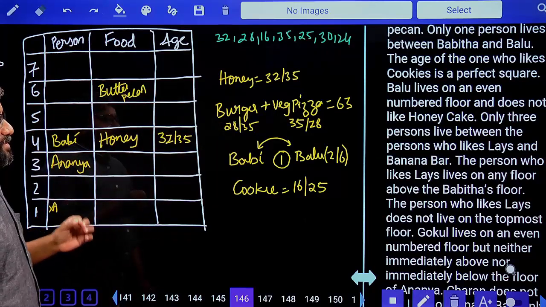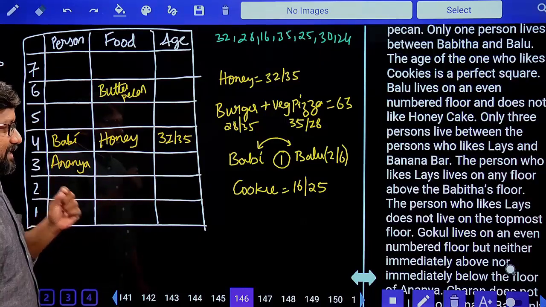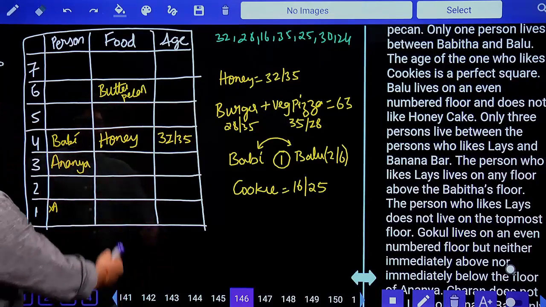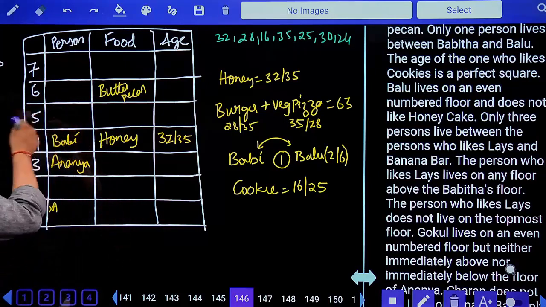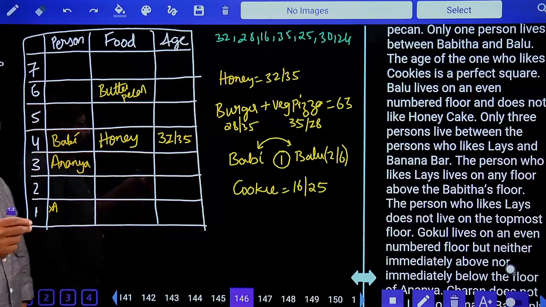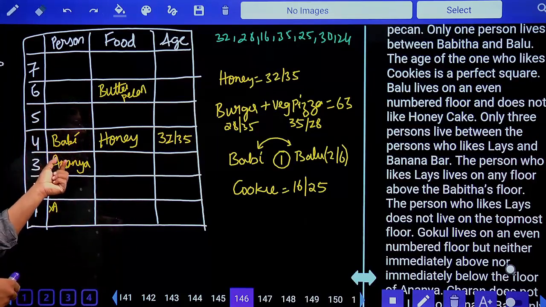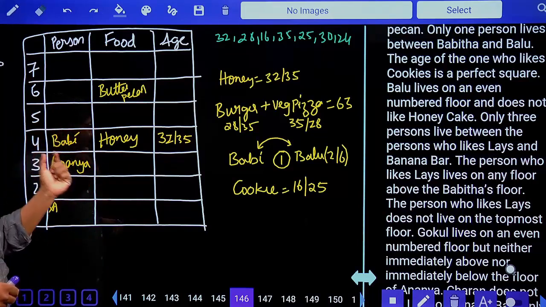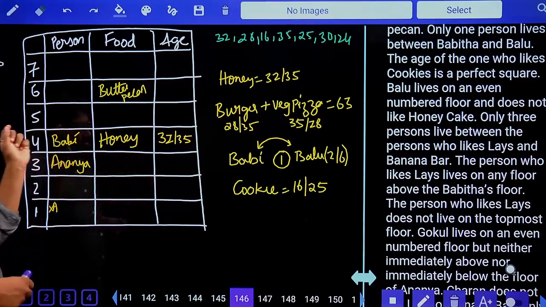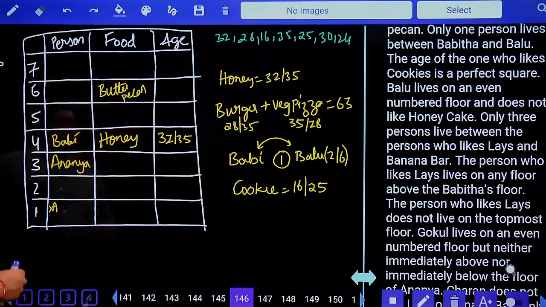If you had not fixed Babita, it would have killed your time. But we know we have fixed Babita because Balu lives on an even floor. Balu has possibilities in 2 and 6, but Babita has only one possibility. It should be 4. So above Babita's floor, you should take lace.